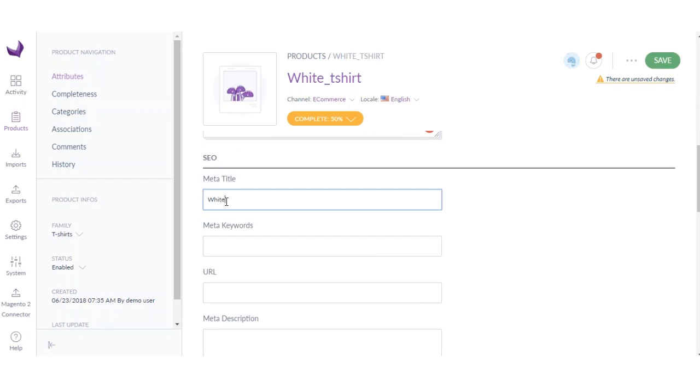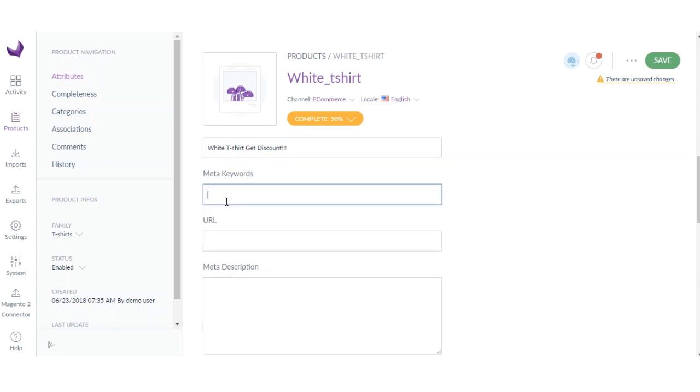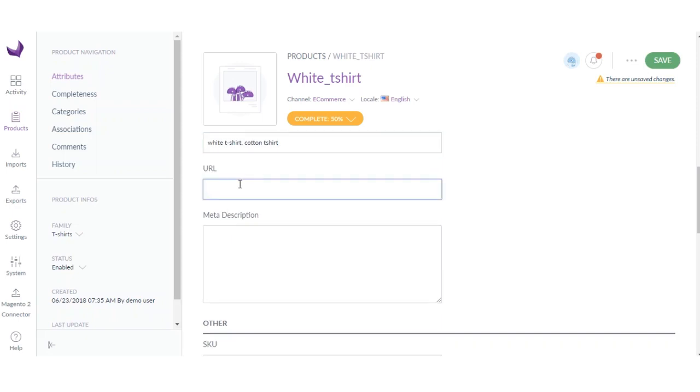Save title, meta title, same thing. Then you can also add meta keywords separated by comma. This will be your URL. Here you can also enter some meta description also.